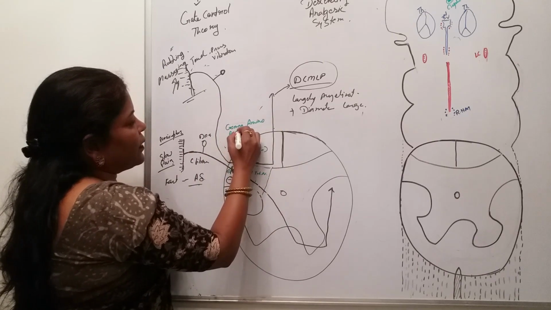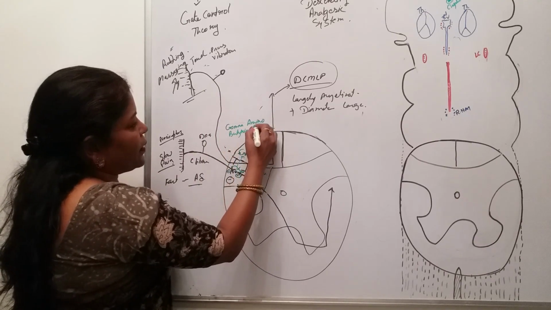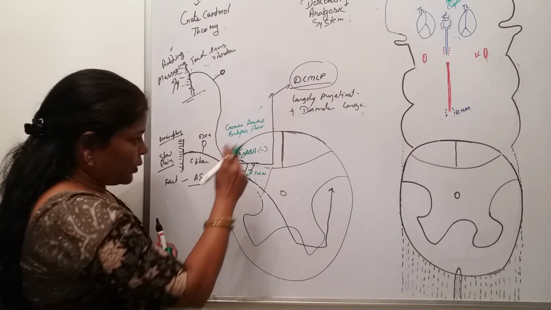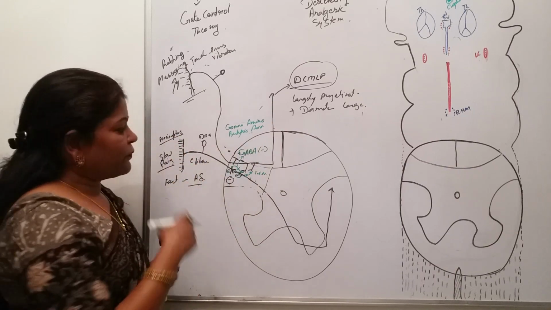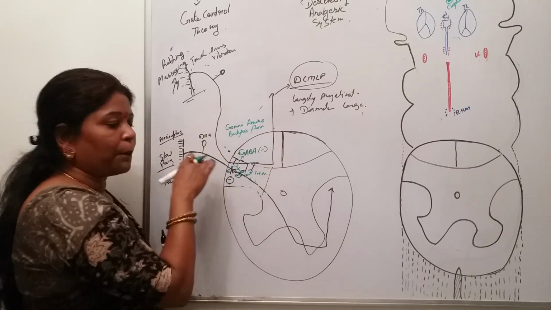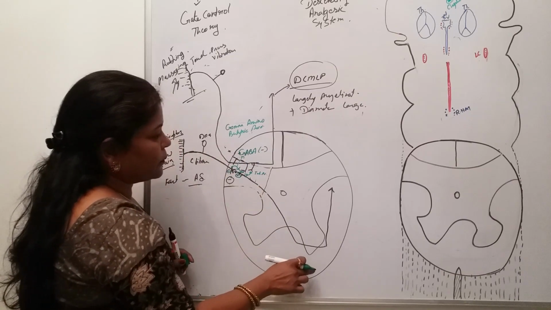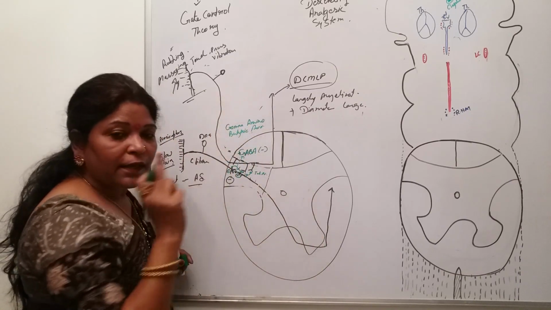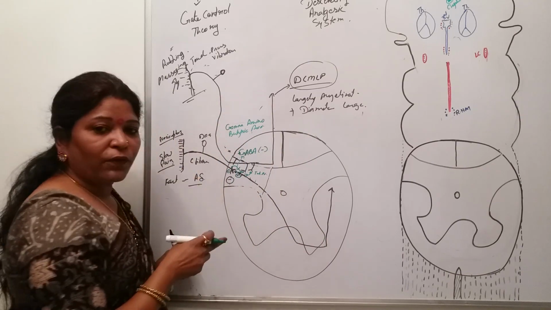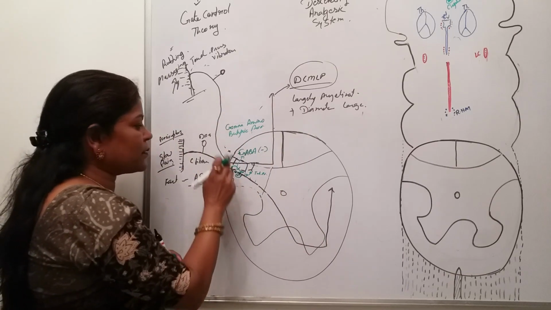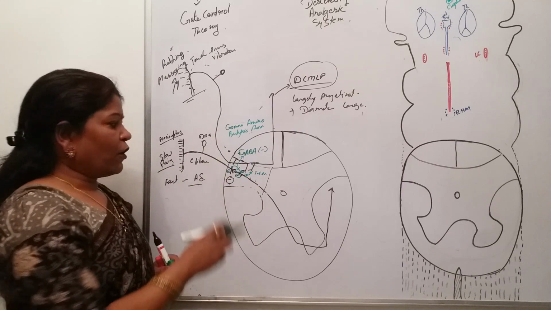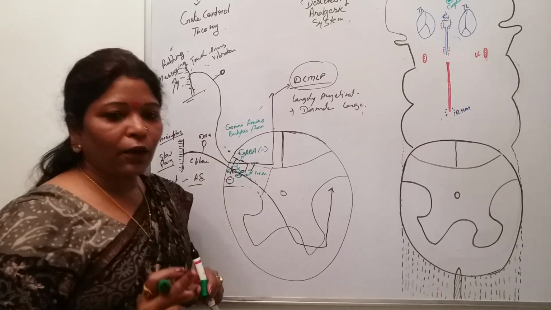Okay, gamma aminobutyric acid. So this will inhibit the further transmission of the pain impulse, the pain sensation, from going downwards and moving upwards towards the cerebral cortex. And the site where it will act is the synaptic site of the first as well as the second order neuron.